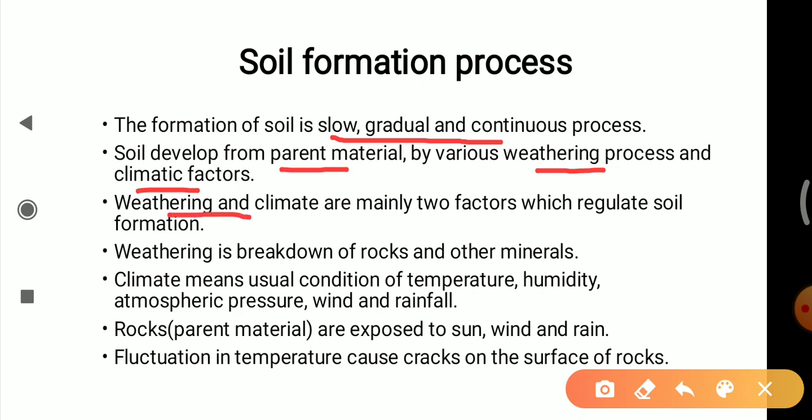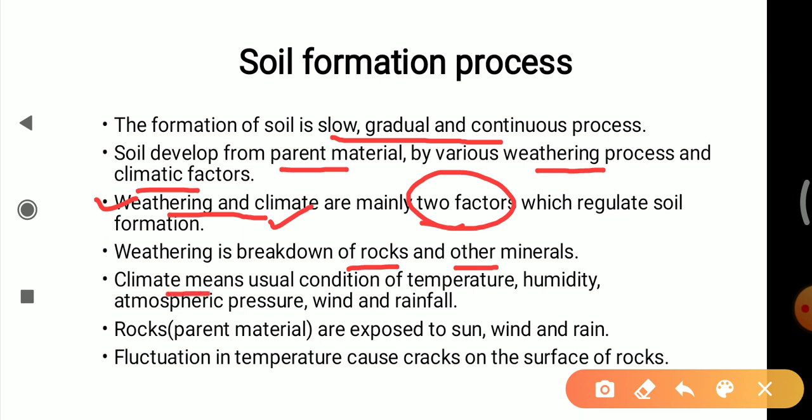Weathering and climate are mainly the two factors which regulate soil formation. The thing to remember is these two factors: weathering and climate. Weathering is the breakdown of rocks and other minerals. Due to the weathering process, there will be a breakdown of the parent rocks present beneath the soil surface. And once the rocks break down, that will release the minerals present in those rocks.